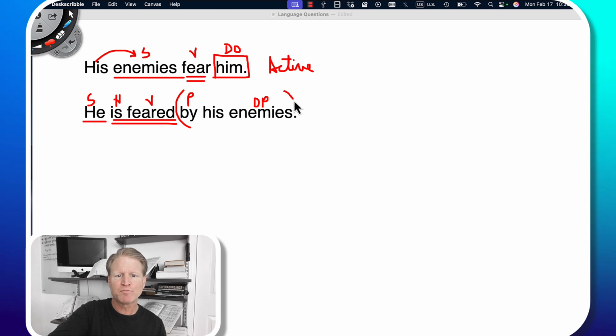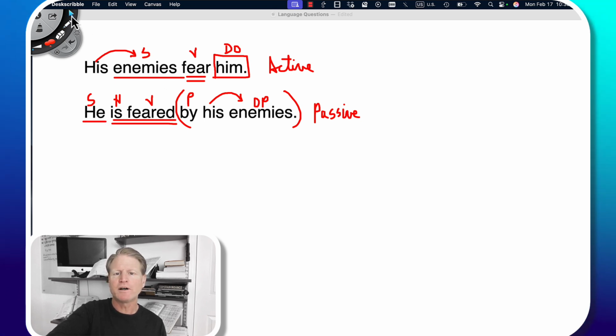And I always put prepositional phrases in parentheses like this. So he is feared by his enemies. By whose enemies? By his enemies. There's that possessive pronoun adjective again. Since it's an adjective, we use an arrow. This is a passive sentence. Notice how wordy this passive sentence is. The active sentence has 4 words in it, and the passive sentence has 6 words in it.